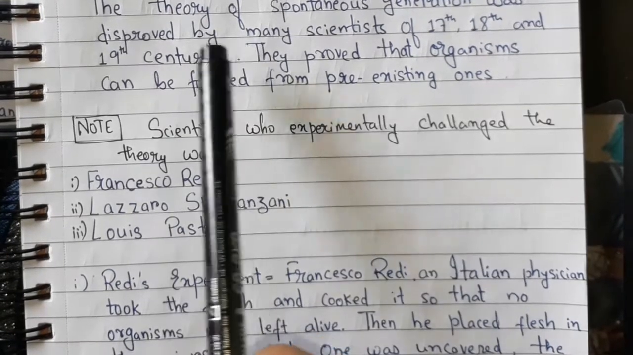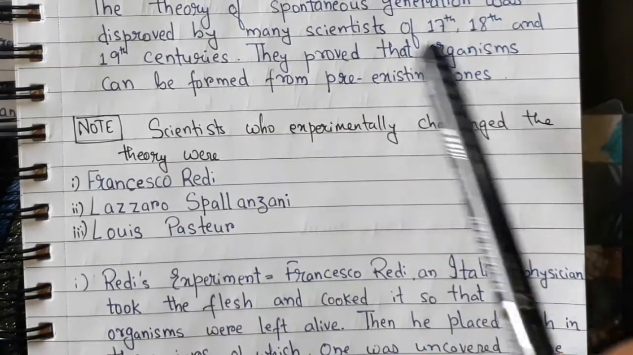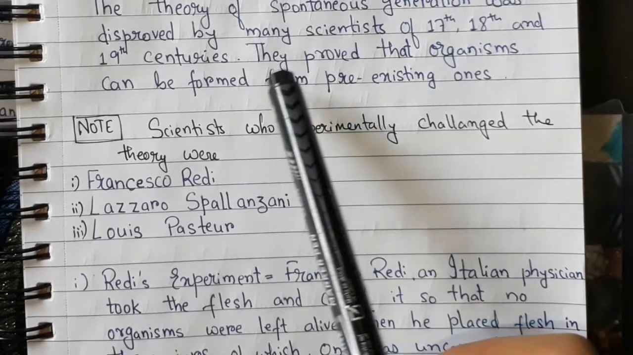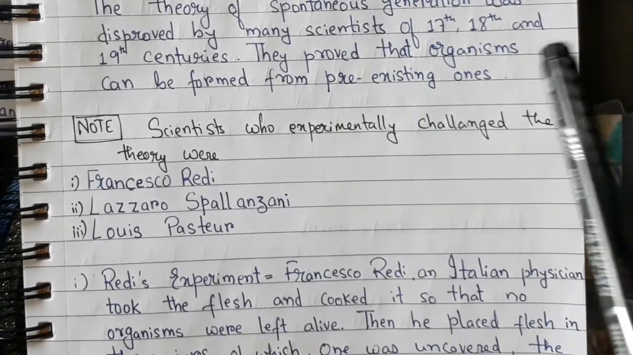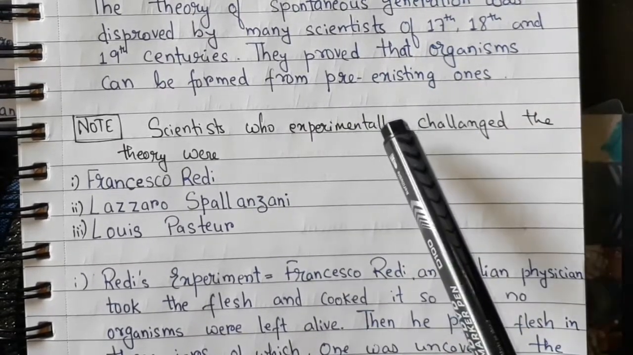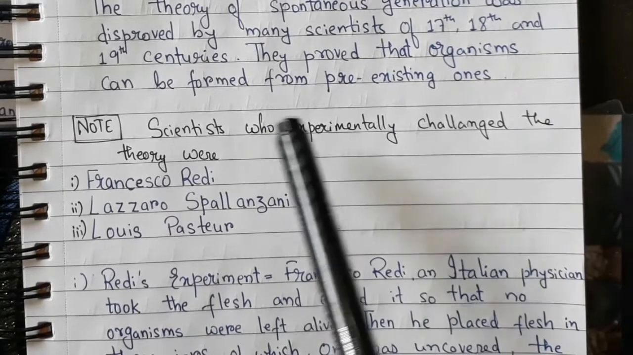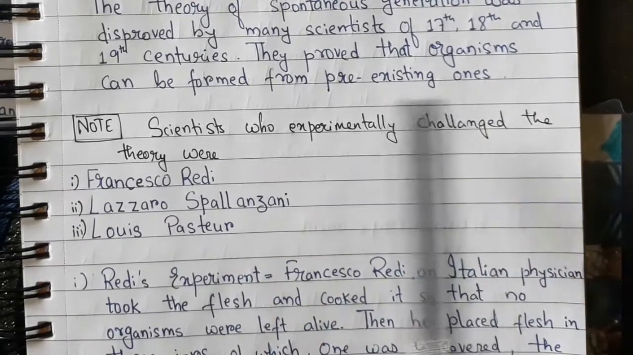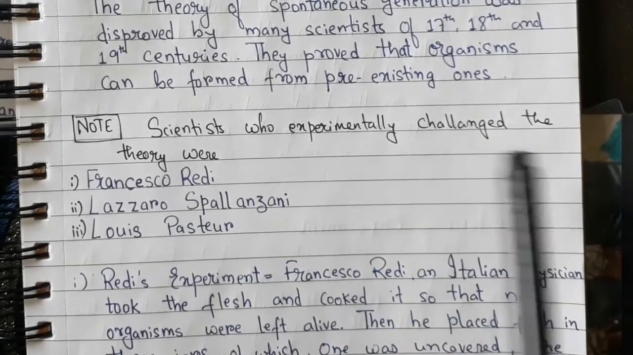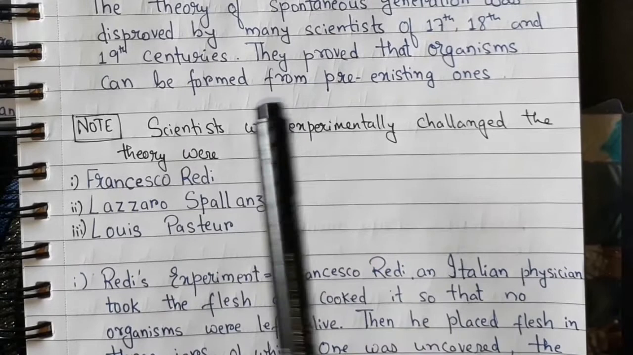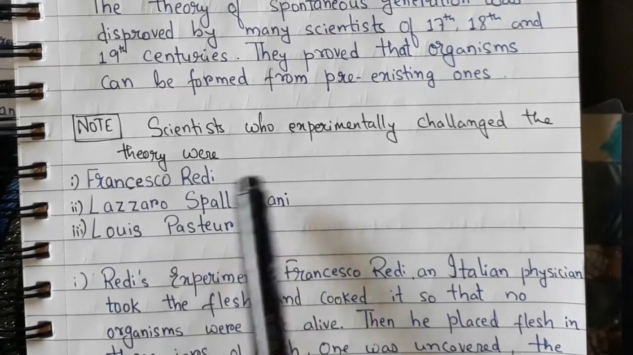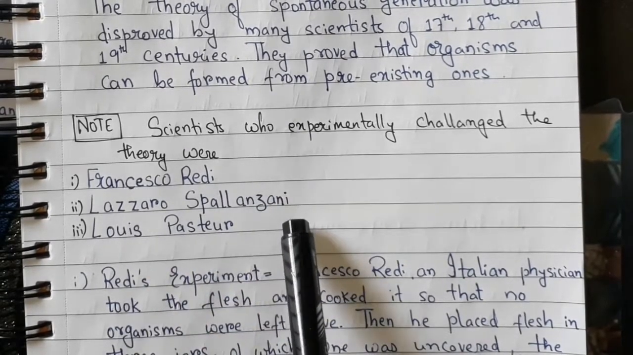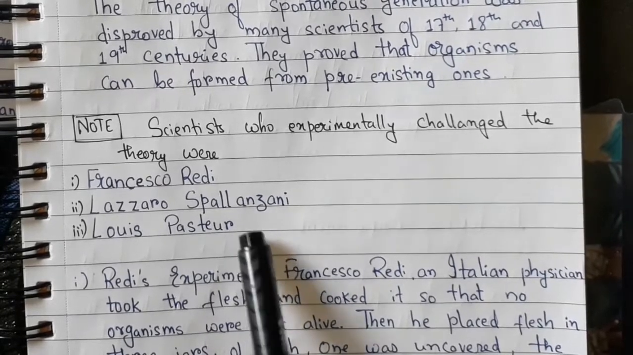The theory of spontaneous generation was disproved by many scientists of the 17th, 18th and 19th century. They proved that organisms can be formed from pre-existing ones. Note that the scientists who experimentally challenged the theory were Francisco Redi, Lazzaro Spallanzani and Louis Pasteur.